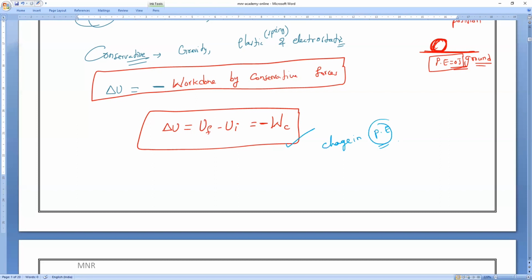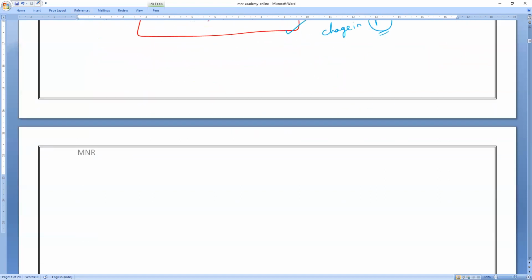Now, if you observe very carefully, let me consider there is a ground. On the ground, the potential energy is 0. Now, the object which is above the ground at a height h1, having a mass m, has been shifted to a height h2 from the ground.